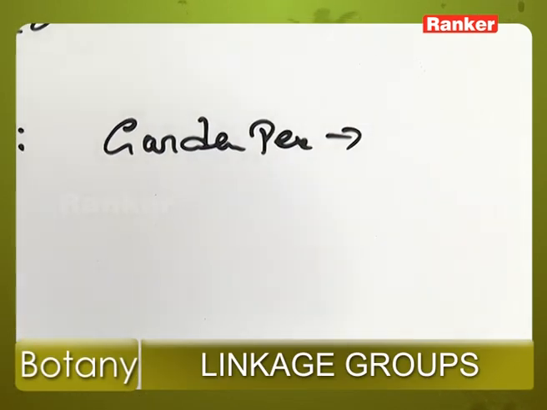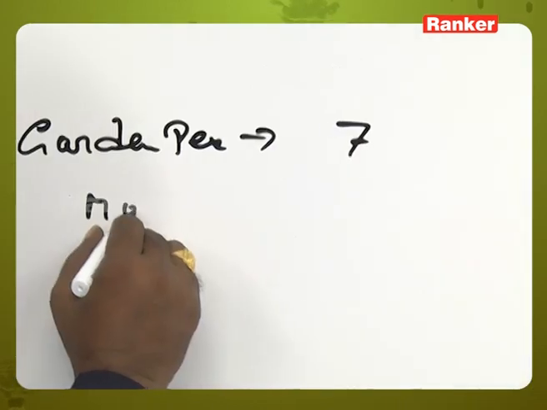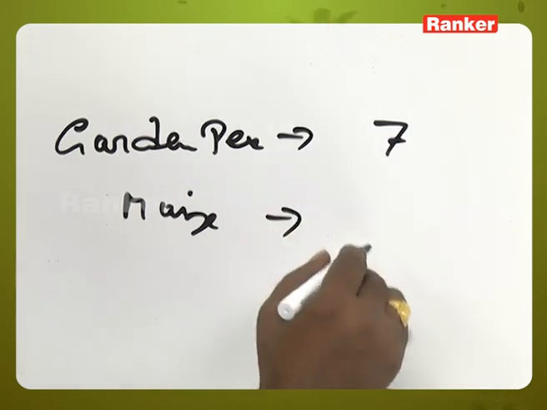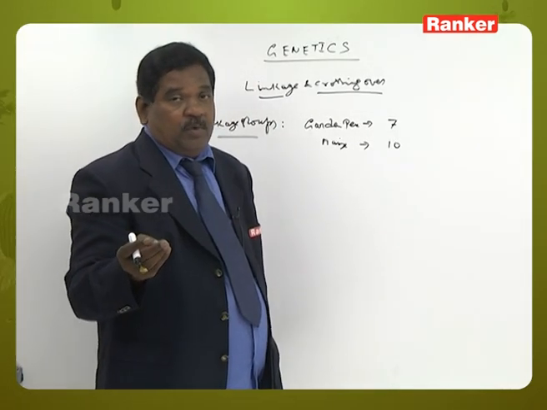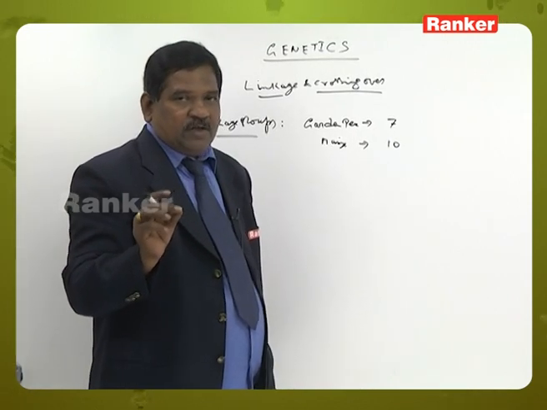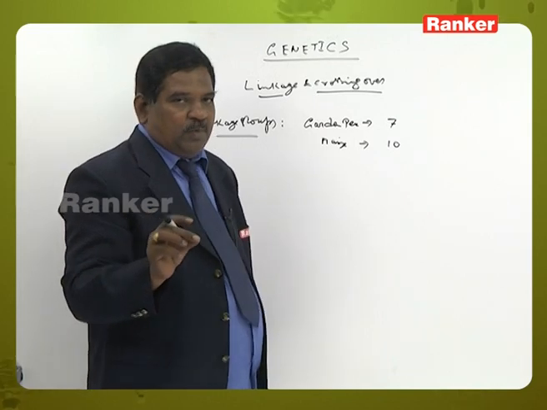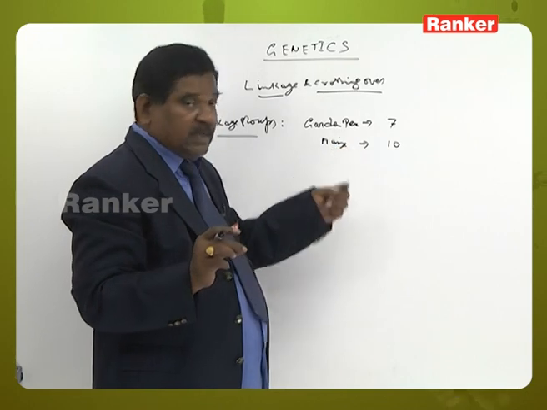garden pea is 7, maize 10. In garden pea, the diploid number of chromosomes is 14, and the haploid number is 7. So, the number of linkage groups is equal to the haploid number of chromosomes. So, the haploid number of chromosomes in garden pea is 7. In case of maize, it is 10.